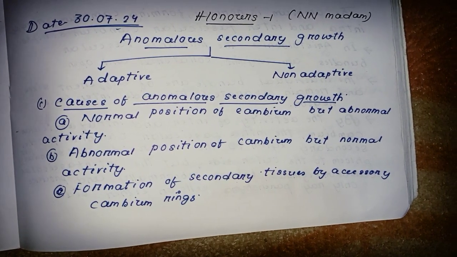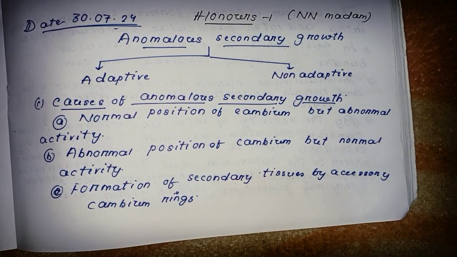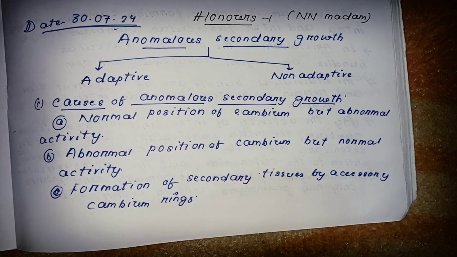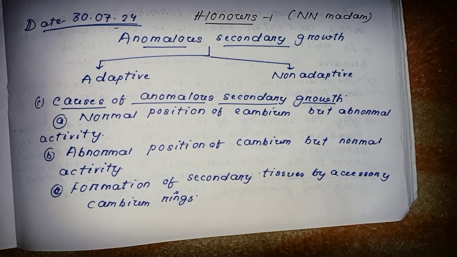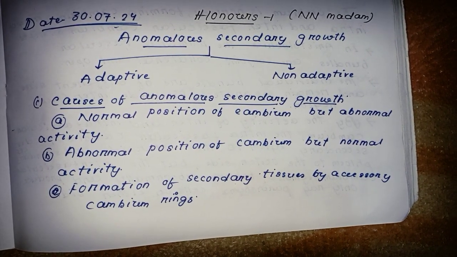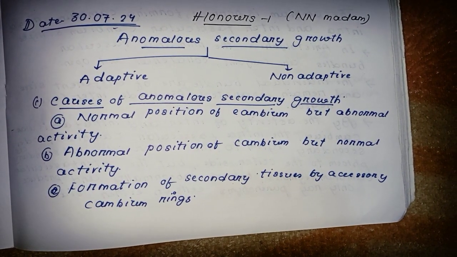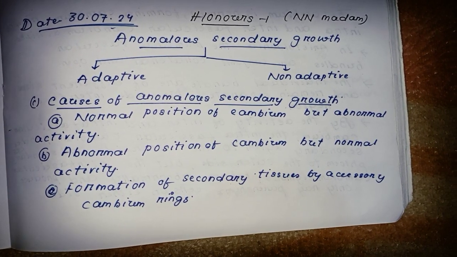Hello. So we have to study the anomalous secondary growth. It is of two types, that is adaptive and non-adaptive. Then what are the causes of anomalous secondary growth? I mean, there are types.